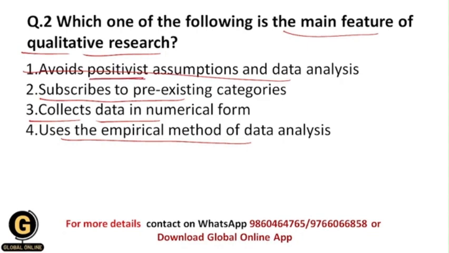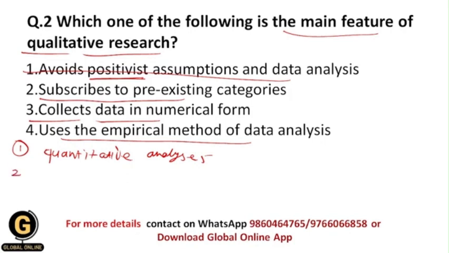What is that? So basically students, step by step I will tell you what is that. So basically a positivistic approach emphasizes quantitative analysis over the qualitative analysis.